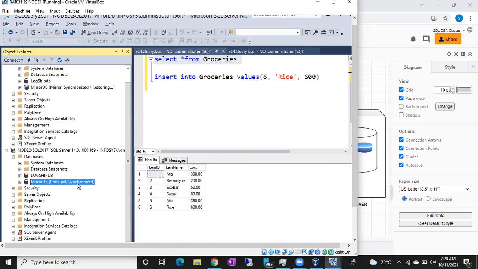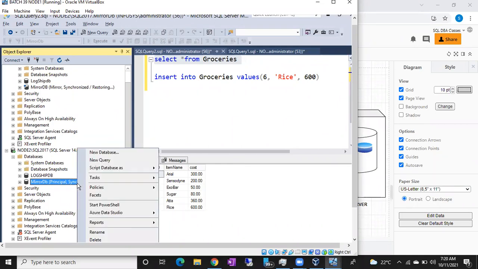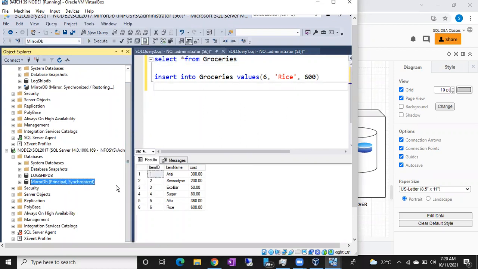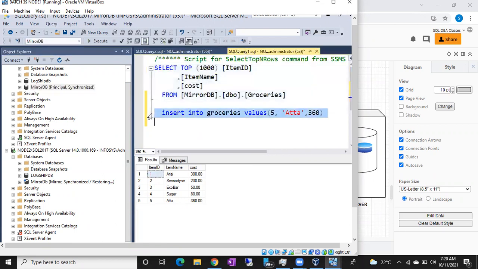In case you want to do the failover by query, there is a query, but we cannot generate it here. Right now, this will become the mirror server, guys, and this will become the principal server. Now go to the query window of the principal one. Sorry, that is insert, right? Execute this select query. Now you can see a total of 6 records.